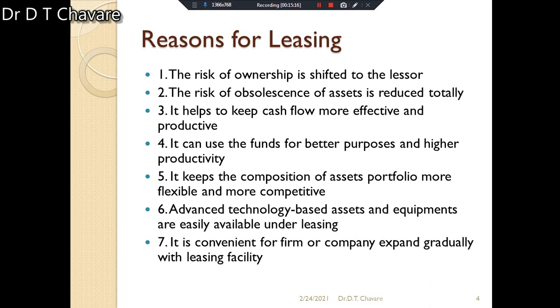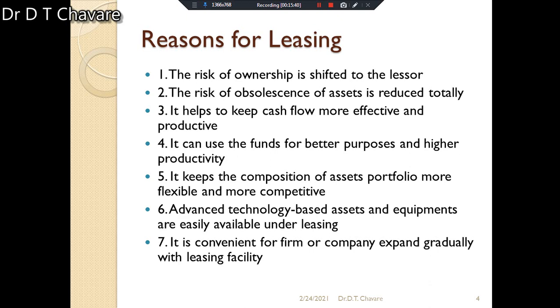Then another reason is also given here. Leasing keeps the composition of the assets portfolio more flexible and more competitive. It means that the assets portfolio should be more flexible and more competitive, and it is possible with the help of leasing.